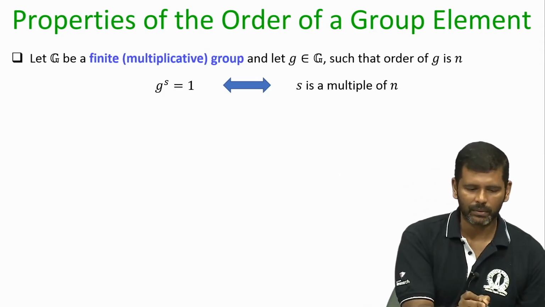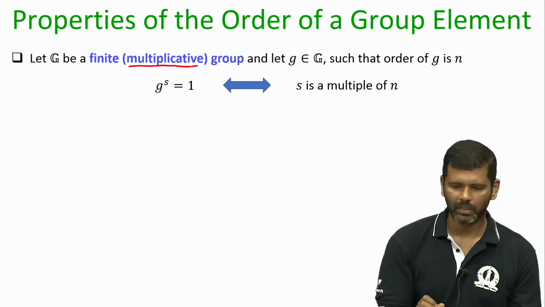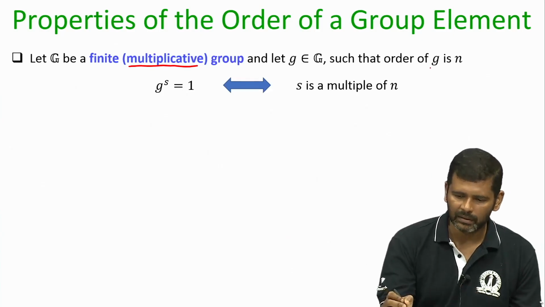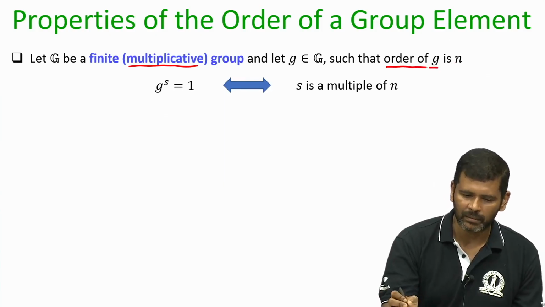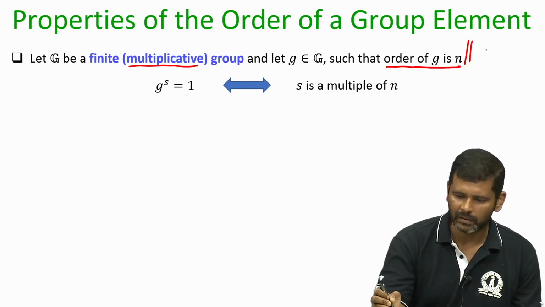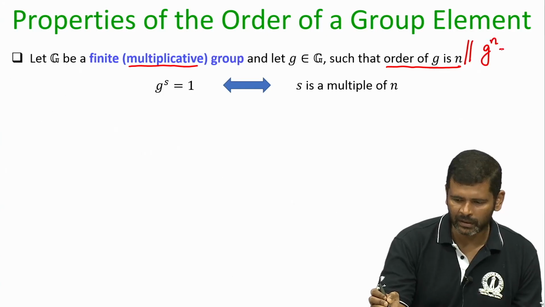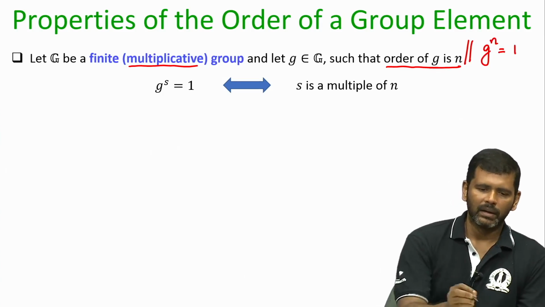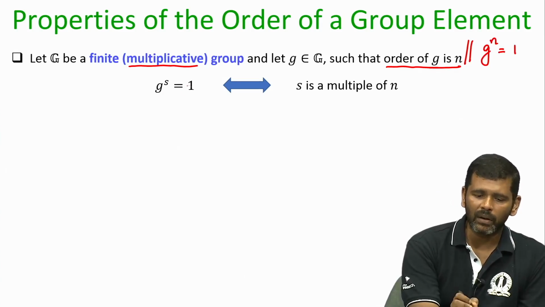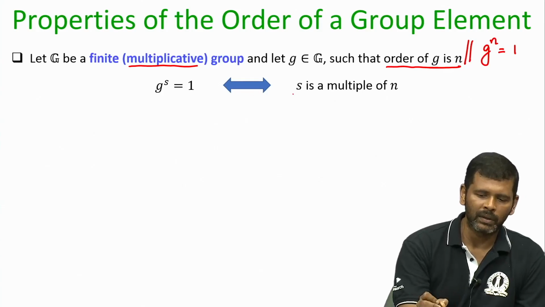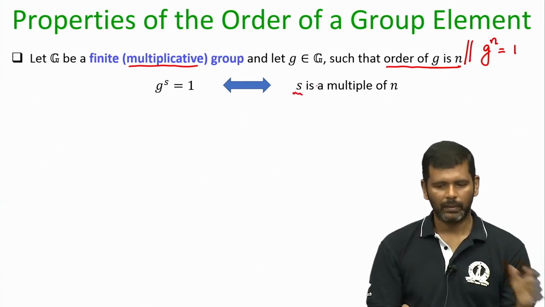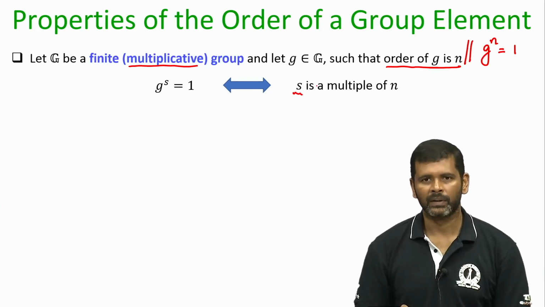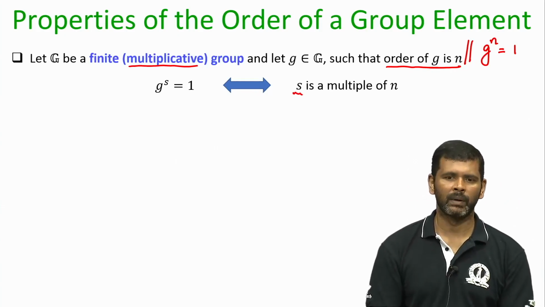Now let us discuss some interesting properties of the order of a group element. Again I will stick to the multiplicative notation. Imagine you are given an element g and it is given to you that its order is n. That means g to the power n is 1. Then my claim is the following: g to the power s also gives you the identity element if and only if s is a multiple of n, that means s is completely divisible by n.